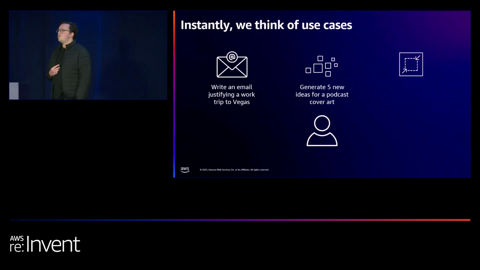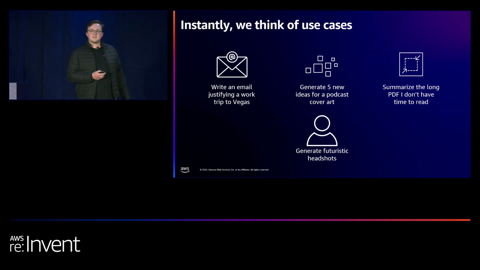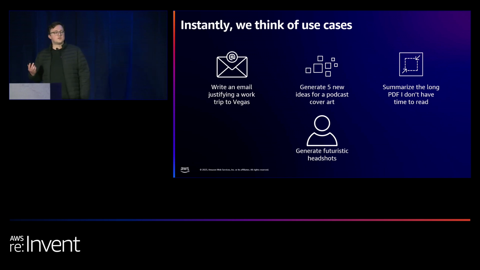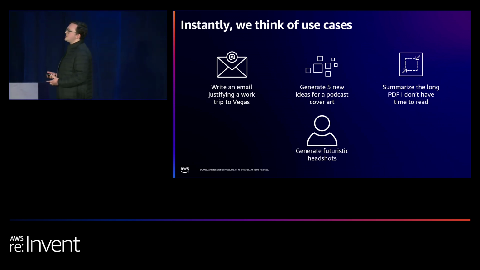If we think of different use cases, it can help you write an email to justify a work reason to go to Vegas. I advise this for next year, very useful. It can help you generate artwork for a podcast. We run the Gen AI Days podcast. All the artwork is generated by AI. It can summarize long documents that you don't want to read. We have an open source project called Quiver on GitHub, where you can ask questions to a large document. And it can generate futuristic headshots. So the Gen AI Days website, if you have a look at it, all the team members, including myself, have very futuristic headshots using generative AI.